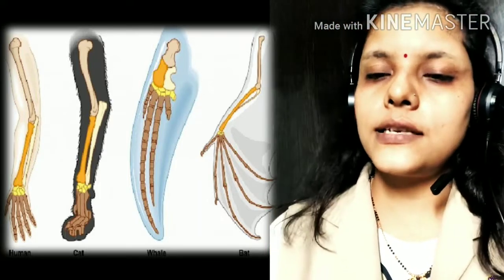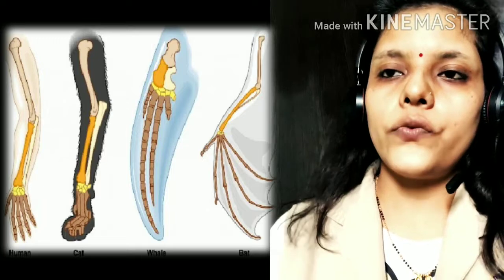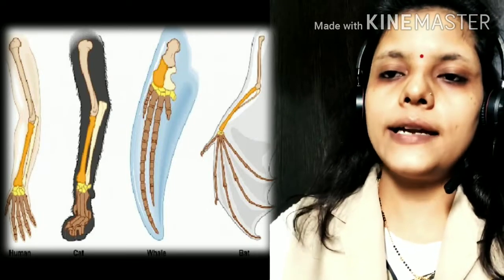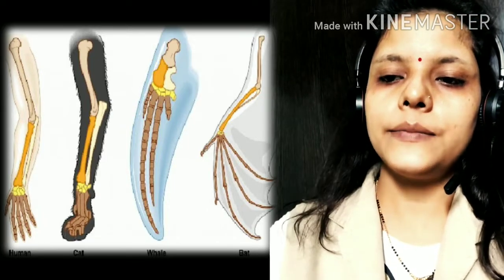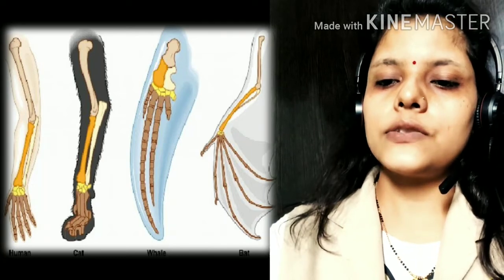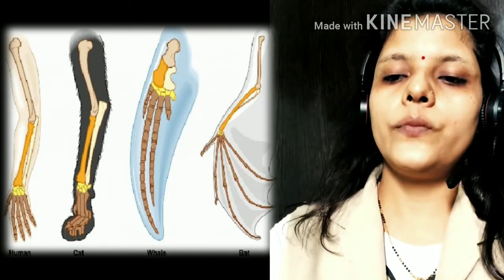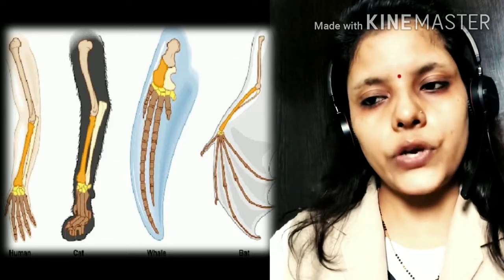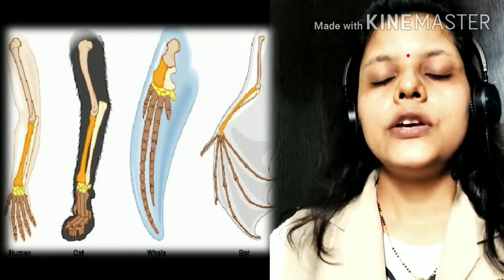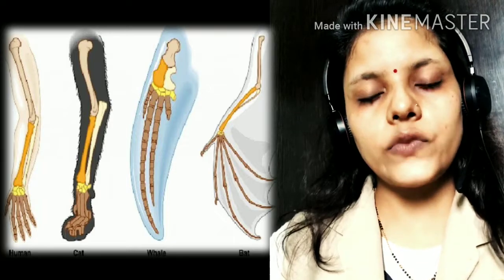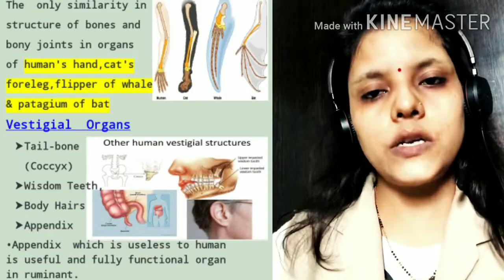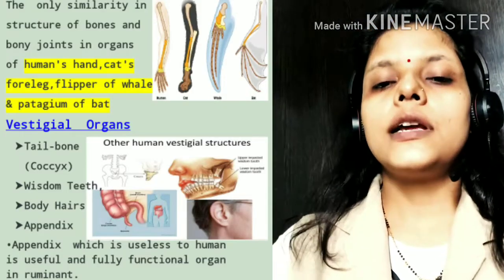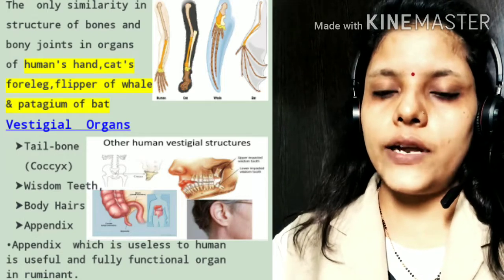Here we can see in the diagram the flipper of a whale, the foreleg of a cat, the human hand, and the last one, the patagium of a bat. These have the same bones and bony joints in their body, so we can say that they have a common ancestor. This is our anatomical evidence.